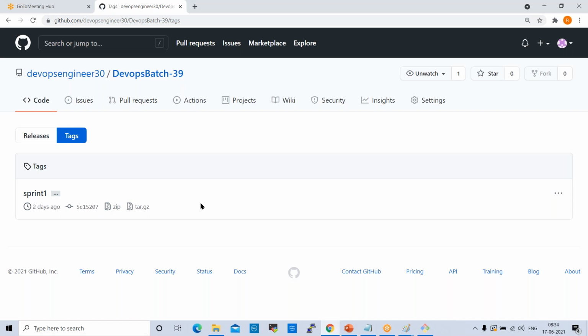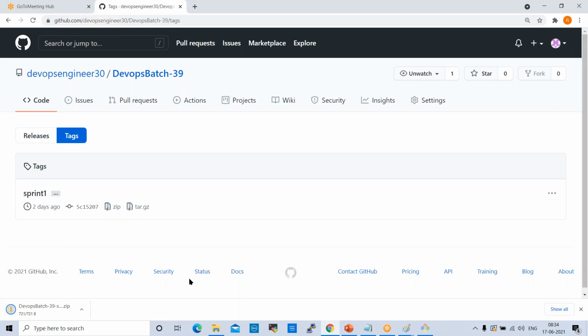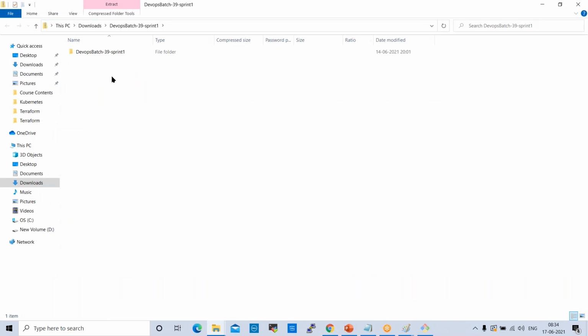Going forward, if any developer requires this data, they can download this as a zip file or tar file. Click on this, it will be downloaded automatically. The data is downloading. Open like this. See here, these are the files. In future, if they require any data for future reference, they can simply download this tag and go through that.